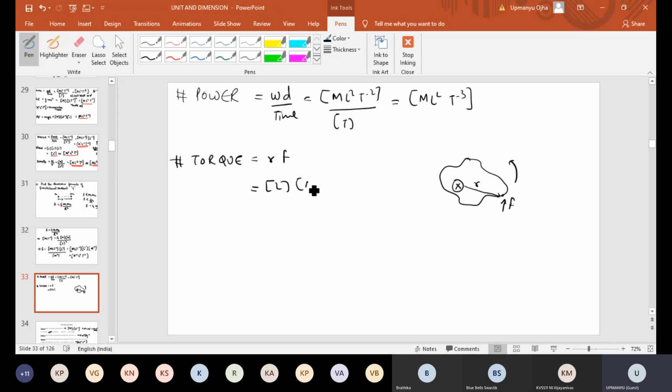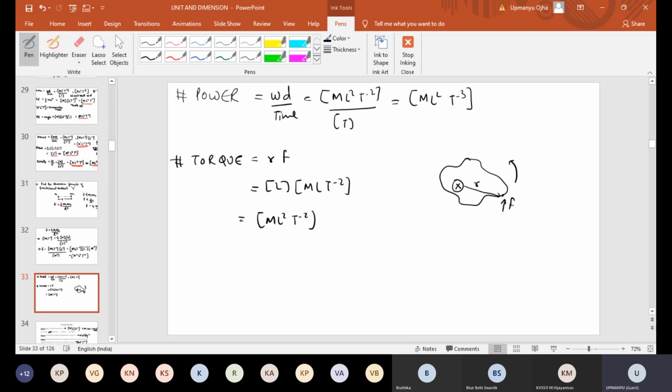The dimensional formula of force is ML T minus 2. So what is the formula of torque? It should come as ML square T minus 2. So the dimensional formula of torque is ML square T minus 2.